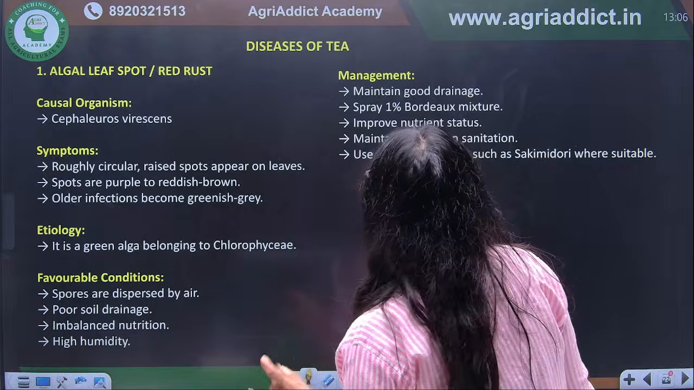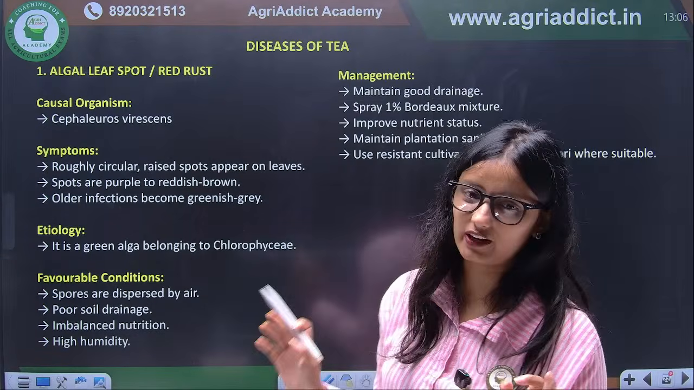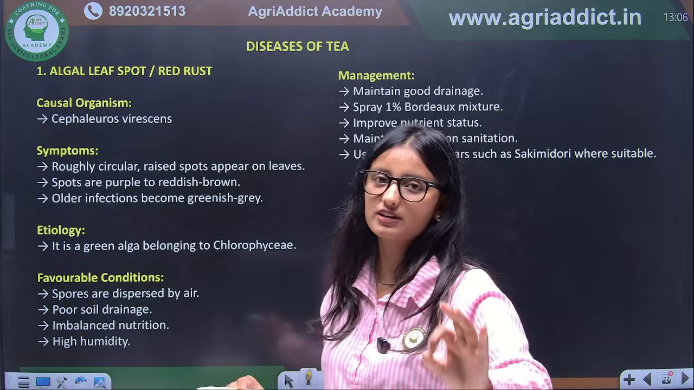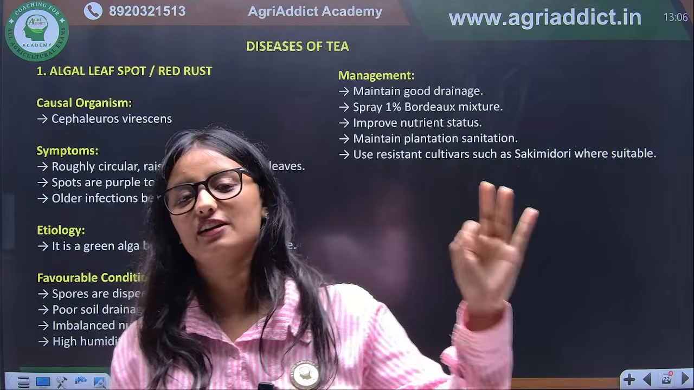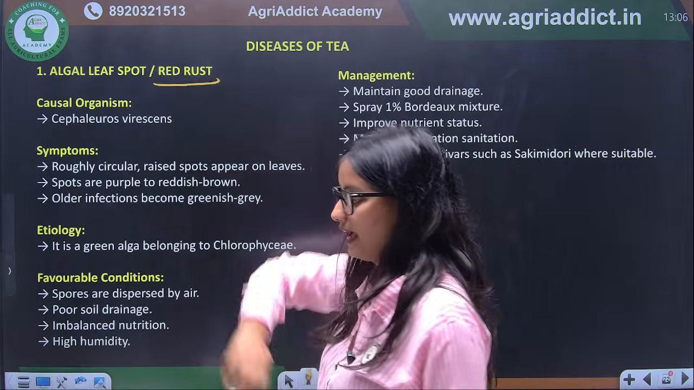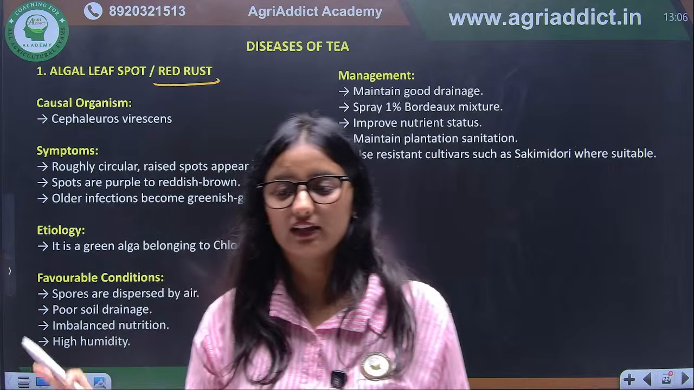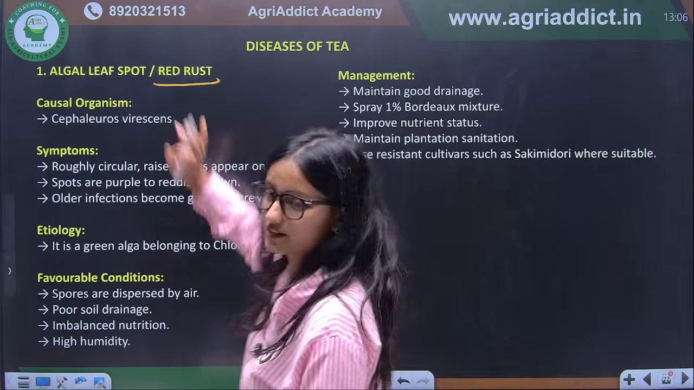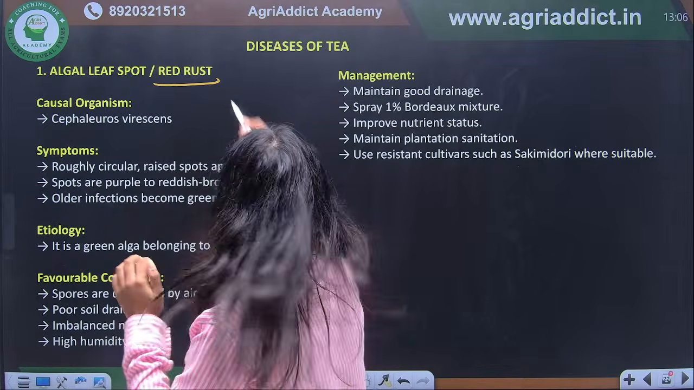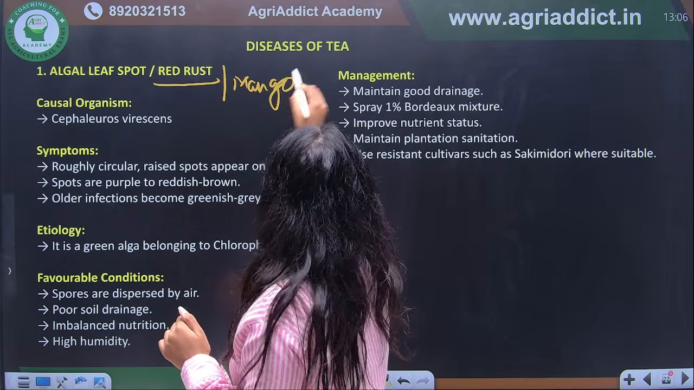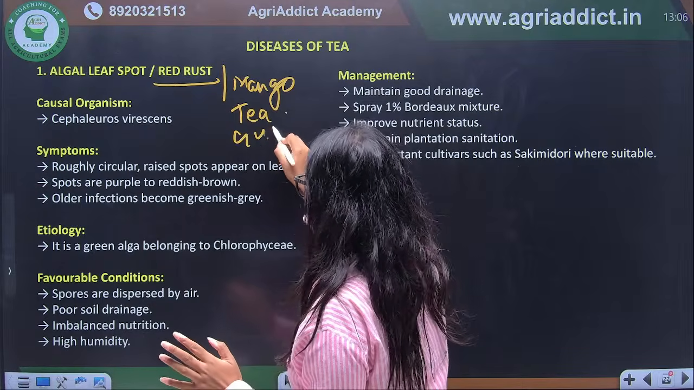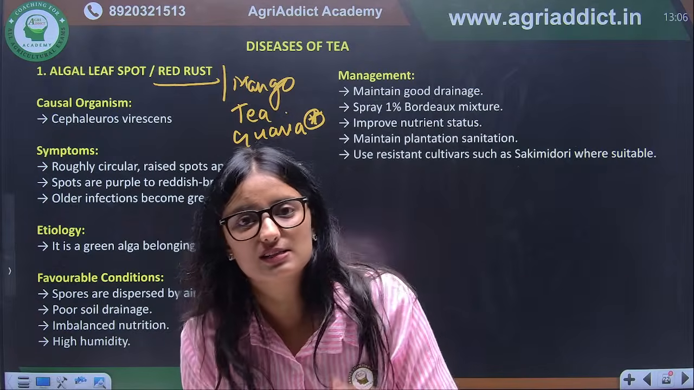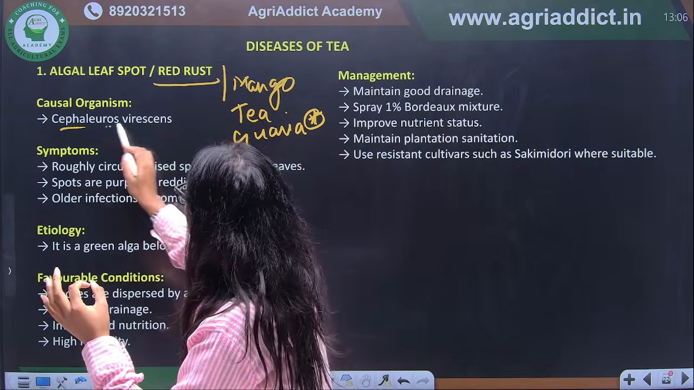Okay, so let's talk about important diseases of tea. The first disease is red rust, and the question for you is: name a fruit disease in which we have discussed this red rust, which we called algal rust. In that case, I also told you another example. Okay, now tell me in which crop we have discussed this red rust. Very good, it is mango. So two important crops, mango and tea, and guava as well. We can also see this algal rust in guava. So what is the causal organism of algal rust? That is Cephaleuros virescens.